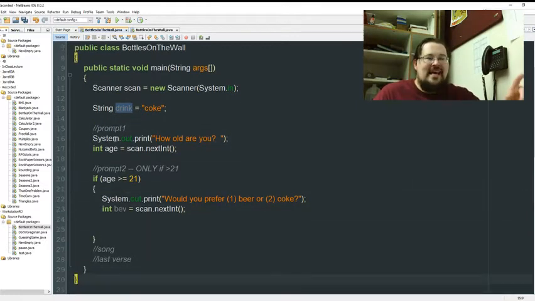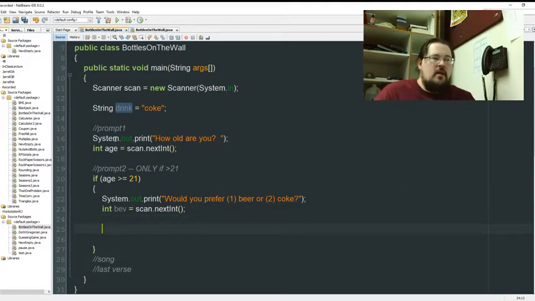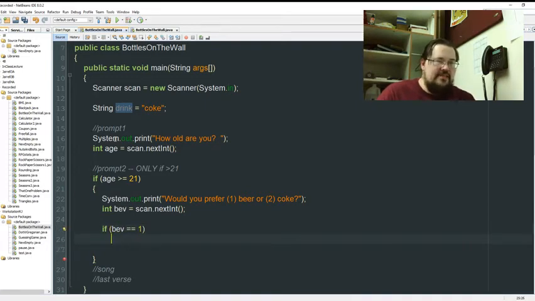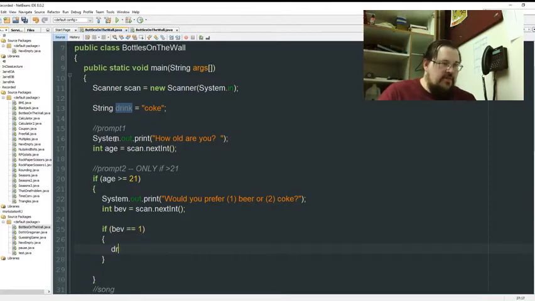Down here inside this if statement, if bev is 1, that's the only time I'm really going to change it. Then inside here, that's where I change drink to beer. I don't even need to code for 2 because it's still Coke from previously.